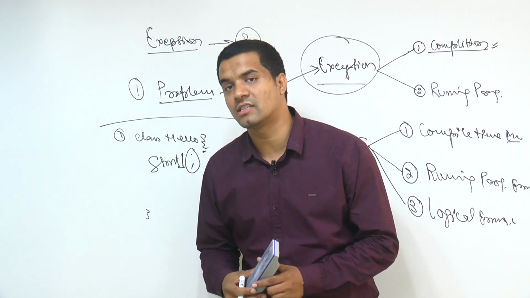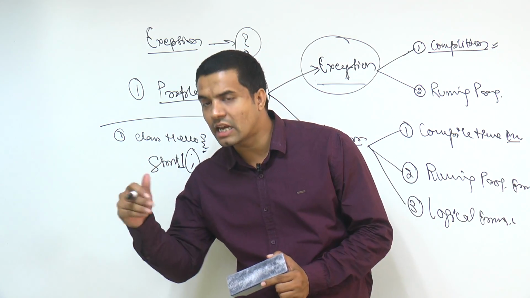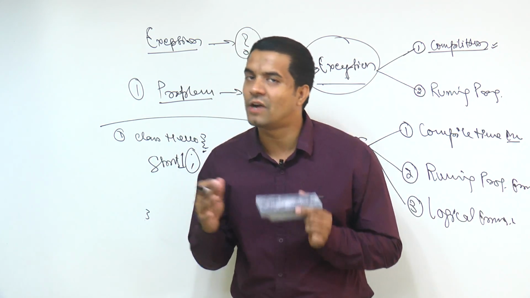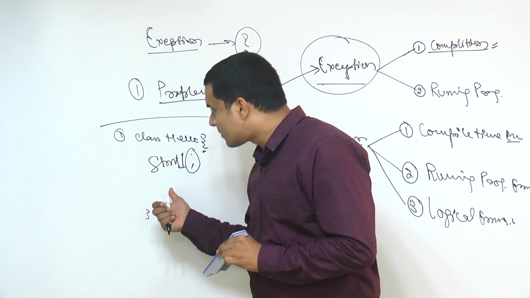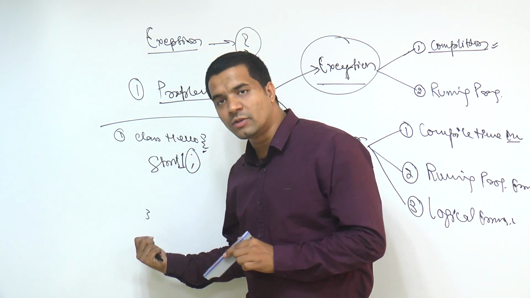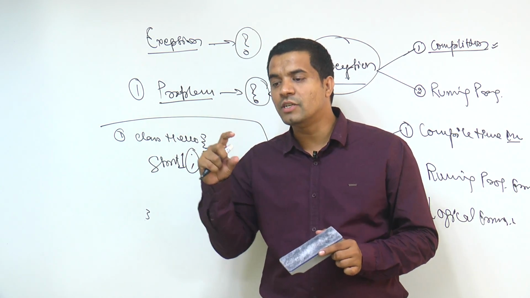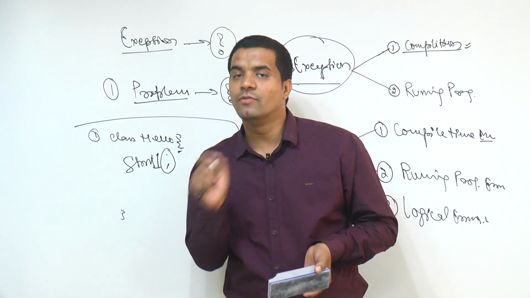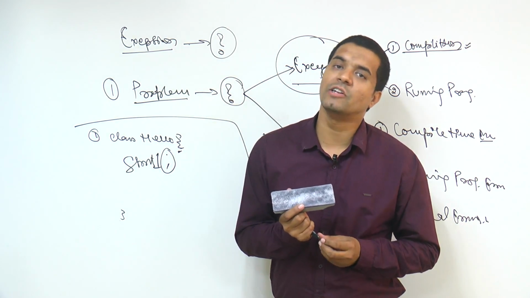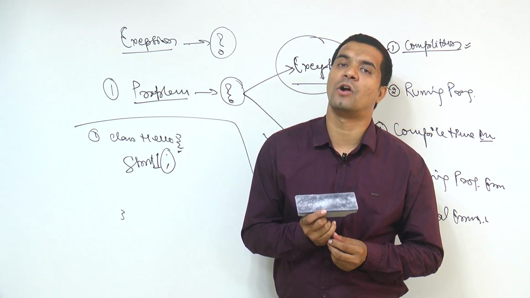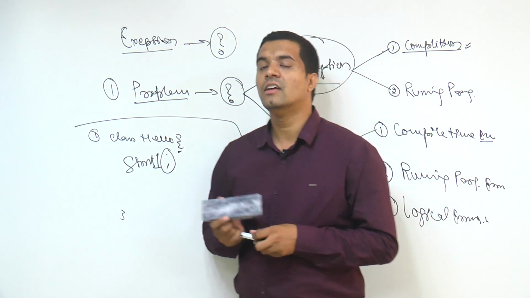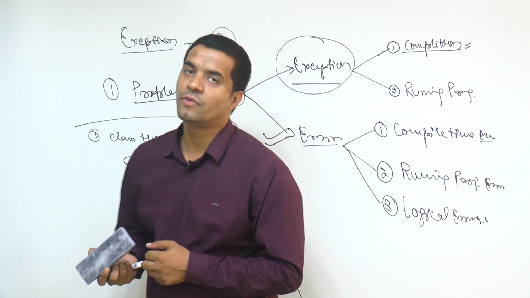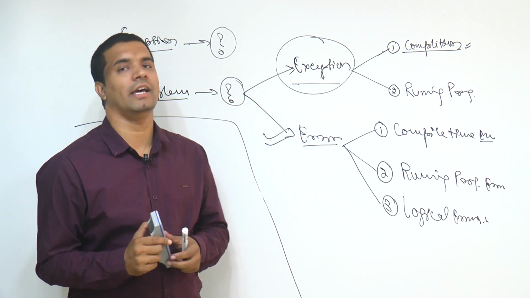The compiler library has already defined that the statements or the curly braces which you start must be closed, and a statement must be ended with the semicolon. If it is not there, then all these types of problems we'll be facing are a compilation problem, or what we call a compile time error.